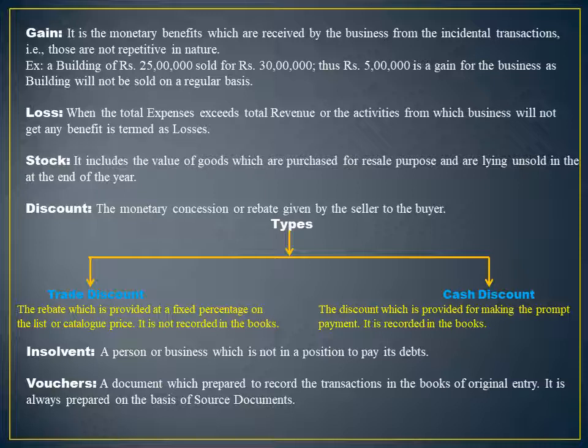On the basis of that bill, that is a source document, every business prepares a voucher, and on the basis of such a voucher, the transactions are recorded in the registers. Those are considered as the books of original entry.